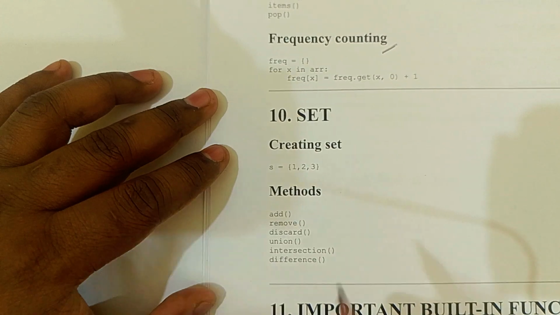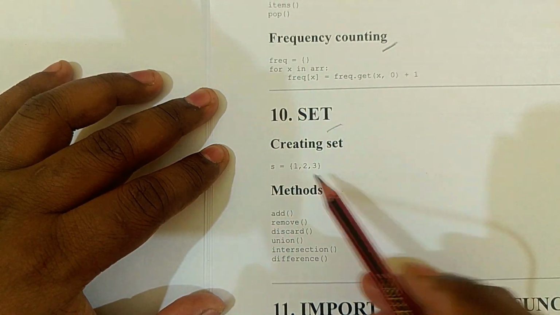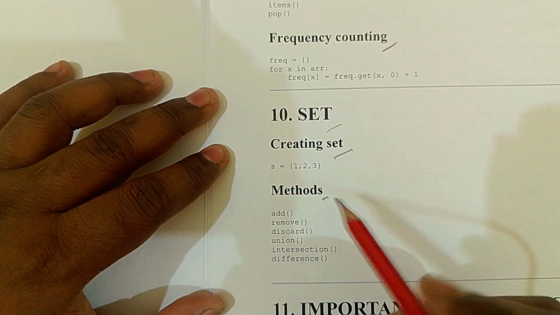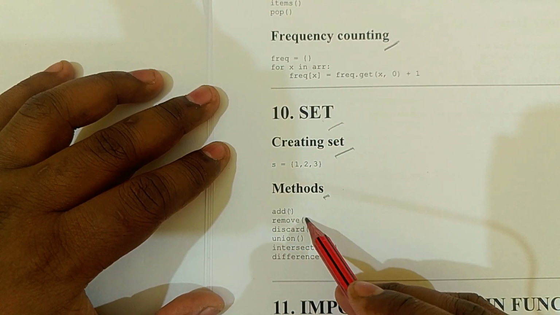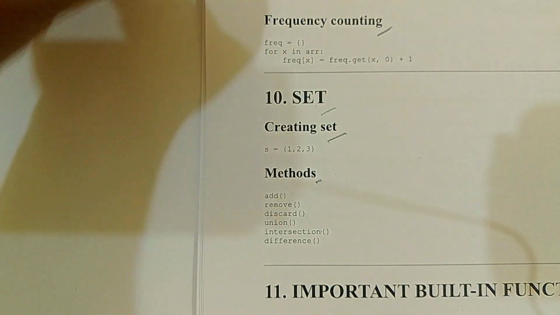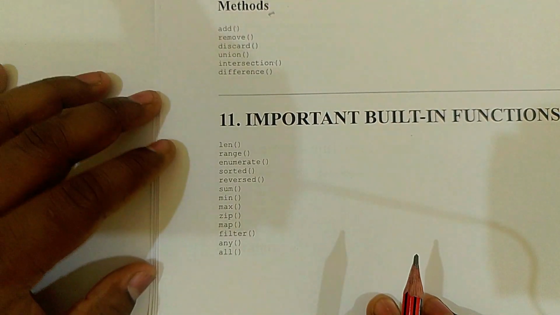Then we will take sets: how to create sets, and set methods. A lot of methods are used in sets, like add, remove, discard, union, intersection and difference. And most important are inbuilt functions.